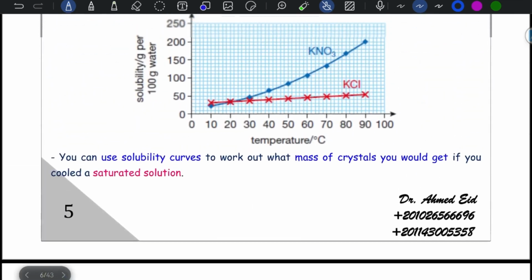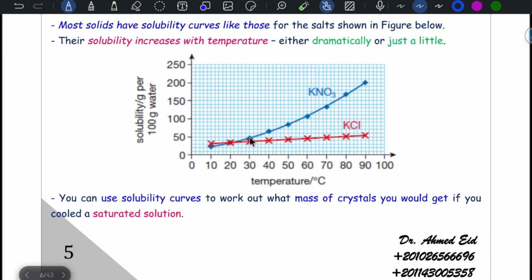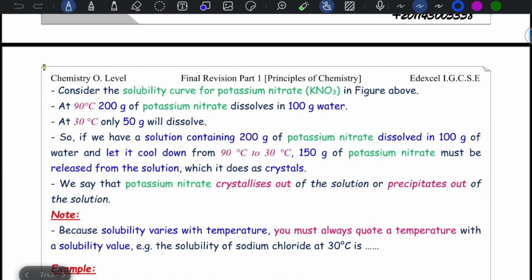At 30, let's check, 50 gram of potassium nitrate dissolved in 100 gram of water. So, if we have a solution containing 200 gram of potassium nitrate dissolved in 100 gram of water and let it cool down from 90 to 30, 150 grams of potassium nitrate must be released from this solution, which it does as crystals. We say that potassium nitrate crystallizes out of the solution or precipitated out of the solution.